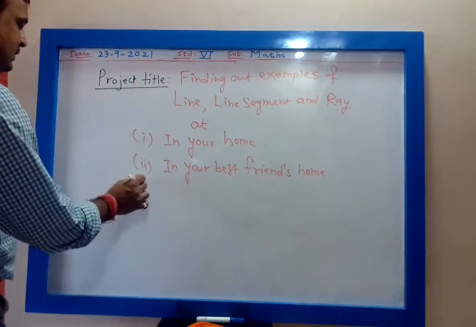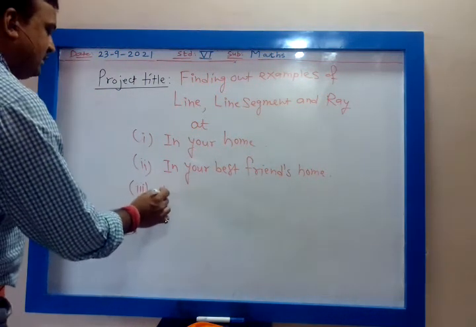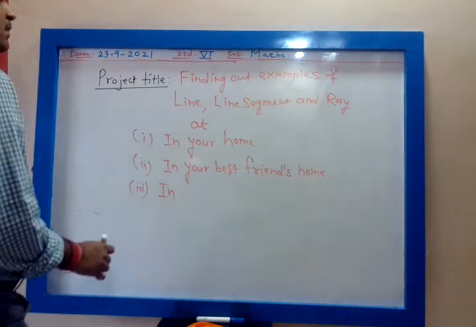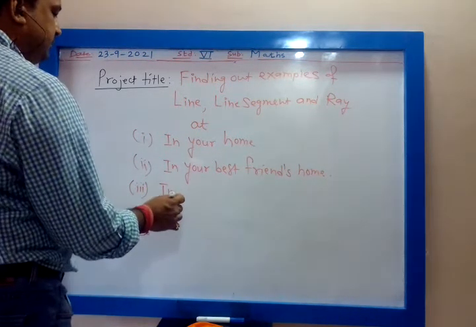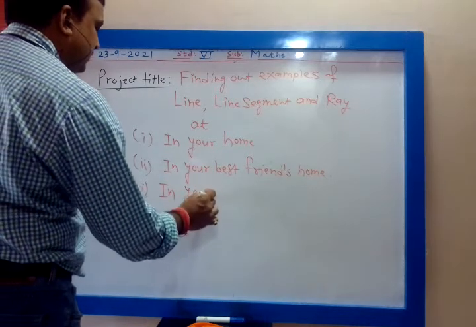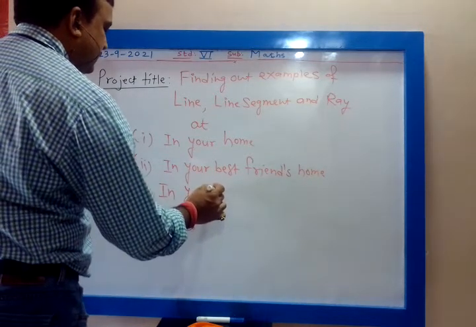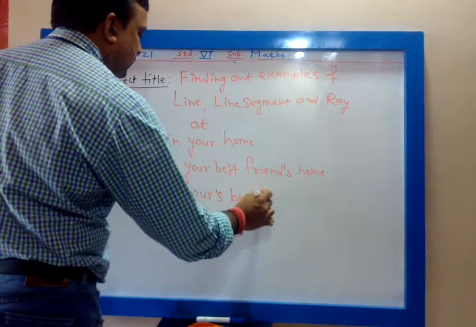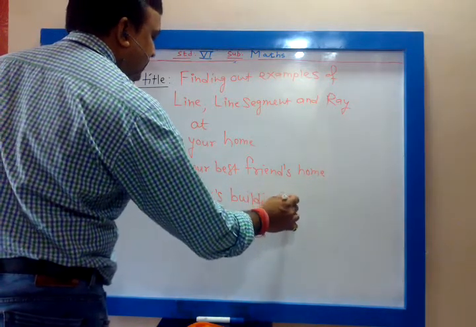Then third is in the surrounding, in your building surrounding.